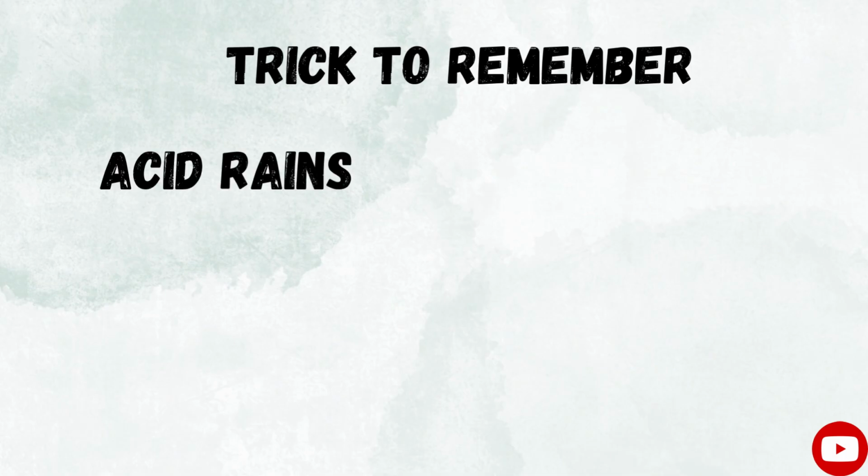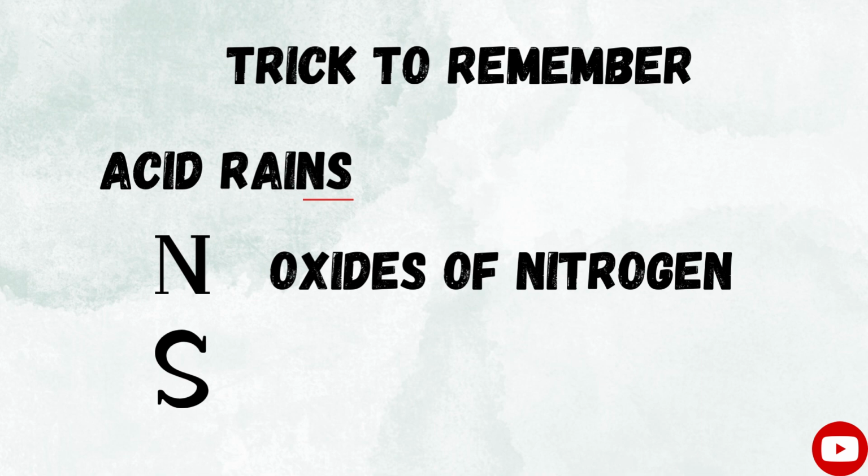Trick to remember acid rains: the last two letters, N and S. N stands for oxides of nitrogen. S stands for sulfur dioxide.